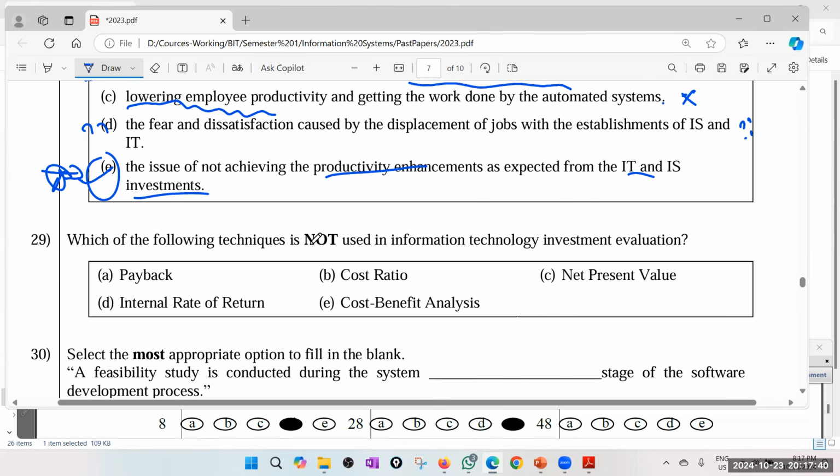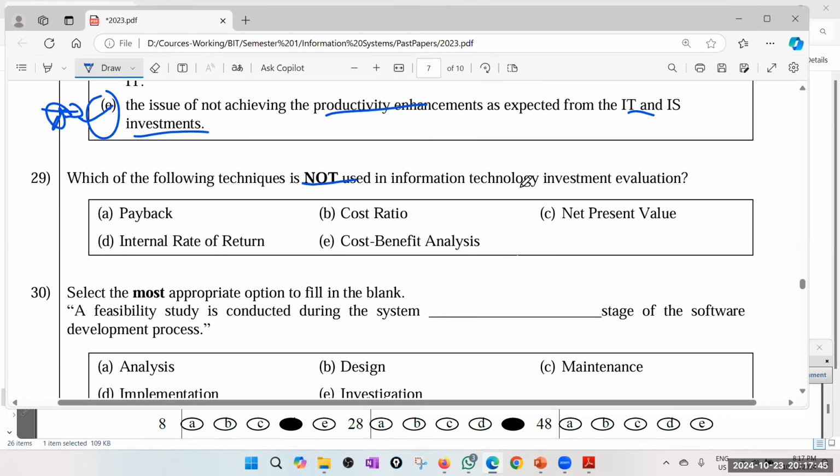Right. Which of the following techniques is not used in IT investment evaluation? Right, evaluating the investment. So this is standard knowledge. Payback period, yes. The lower the payback period, the better. Cost ratios, I don't know what cost ratios are. Usually cost ratios are for long-term accounting things. Net present value, definitely. Net present value means the difference between cost and revenue, but this time discounted.